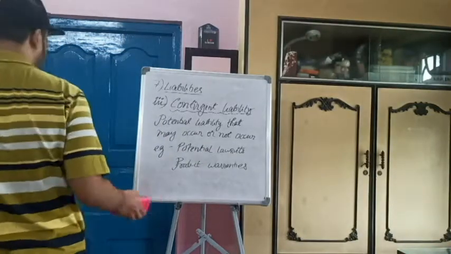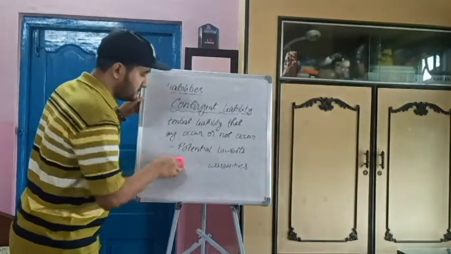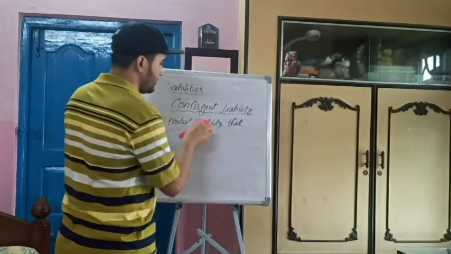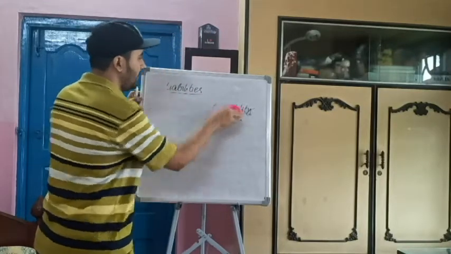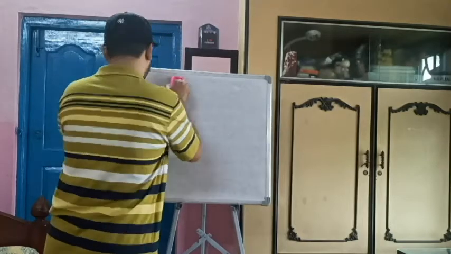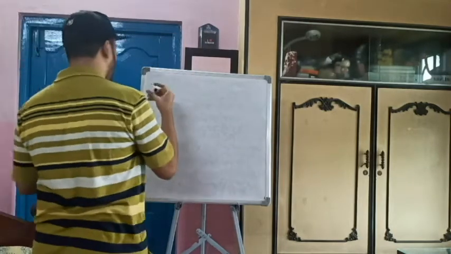Next comes point number 8, or the 8th term. What is profit?